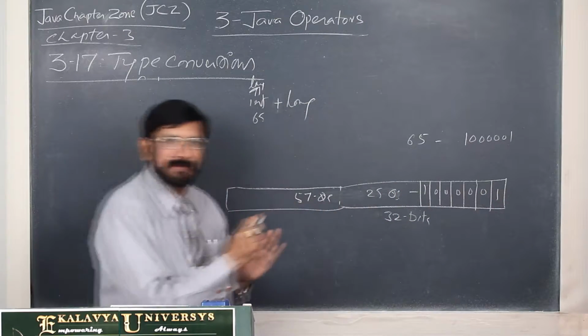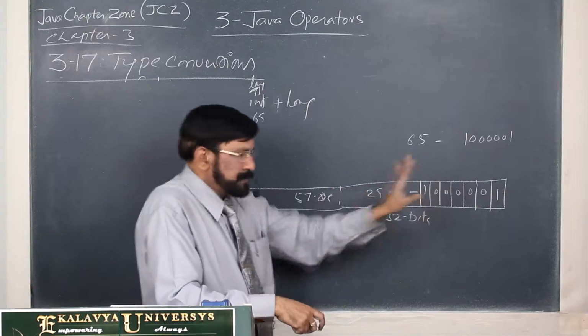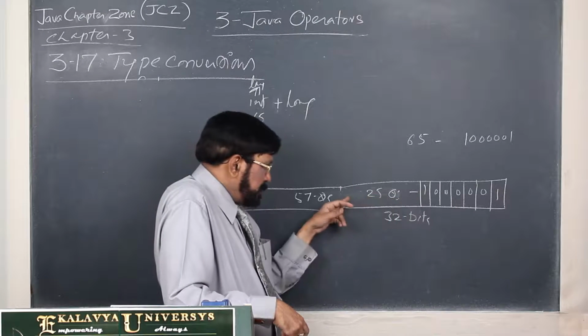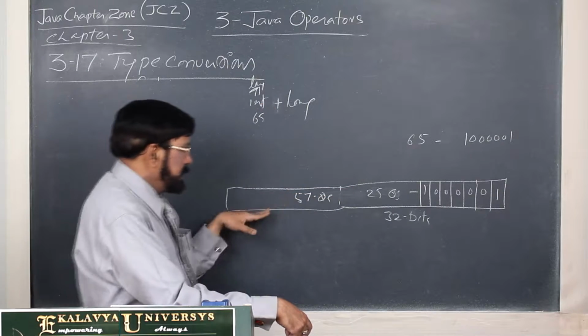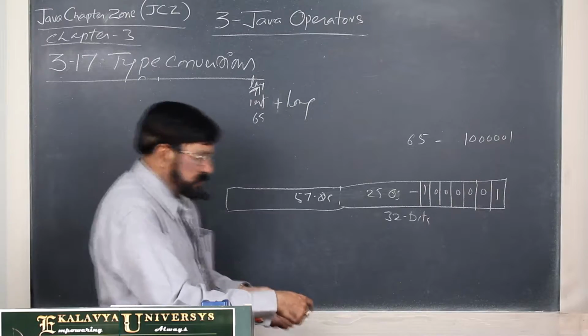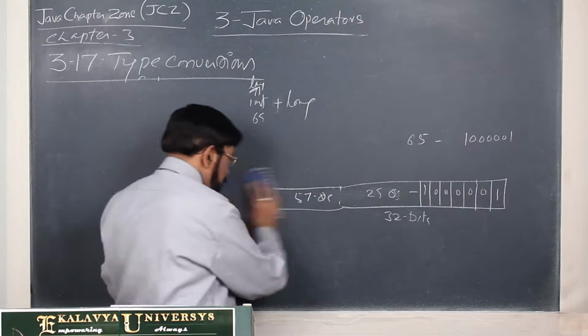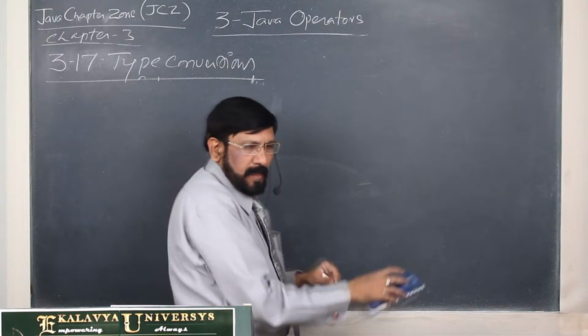Now, 64 bits. So, by promotion, the actual bit pattern never changes. Earlier, 25 zeros of padding were there; because of that, 57 zeros of padding have come. This is the way promotion is made, for the sake of overcoming the limitation.